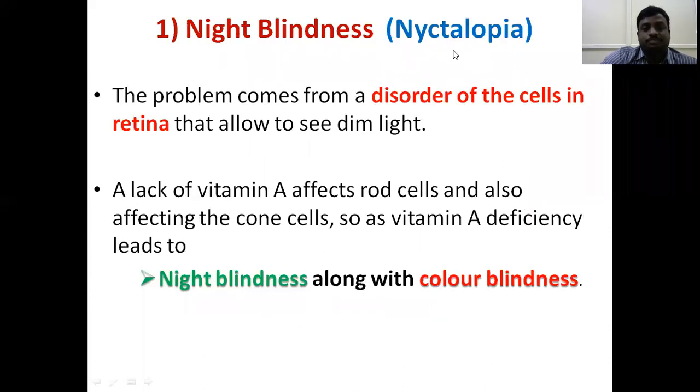First one is night blindness. Night blindness means being unable to see, especially at night time or evening time. It is also called nyctalopia, the other name for night blindness. The problem comes from a disorder of the cells in the retina. The retina contains rods and cones. In case of any damage to the retina cells, that may produce night blindness.